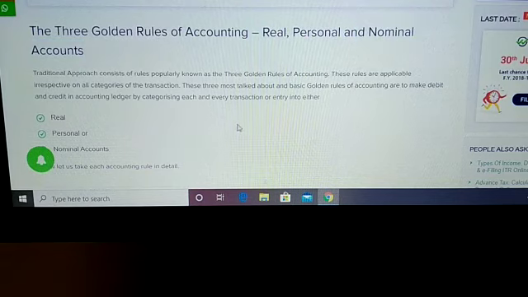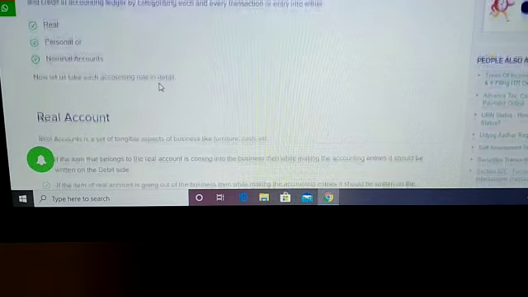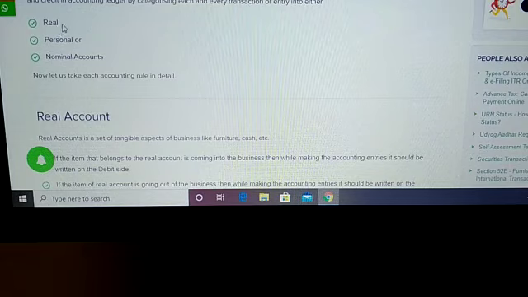As clearly written there, these rules are applicable irrespective of the category of the transaction. These three most talked about and basic golden rules of accounting are used to make debit and credit entries in the accounting ledger by categorizing each and every transaction or entry. We'll discuss them one by one. Once again, I am going to revise: real, personal, and finally nominal account.